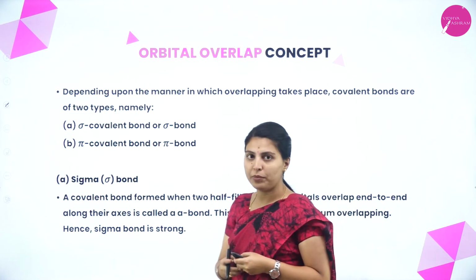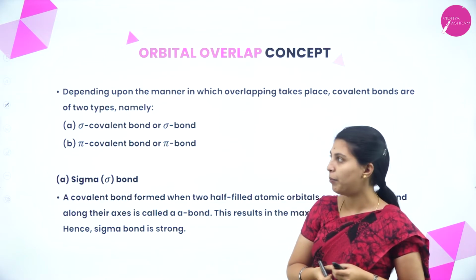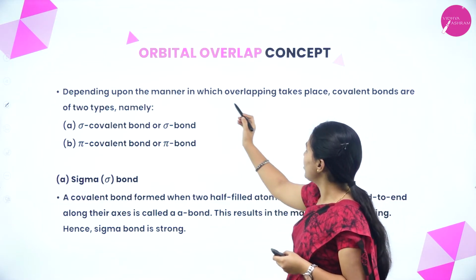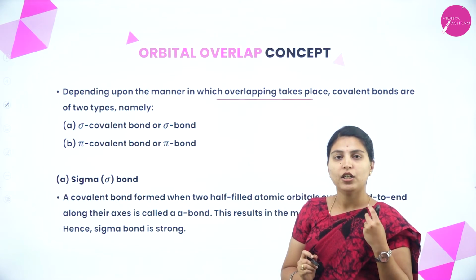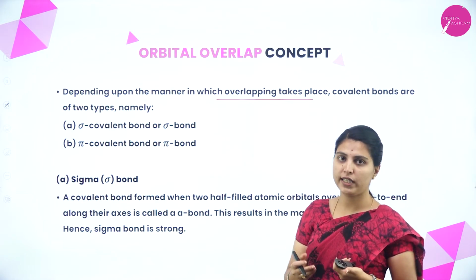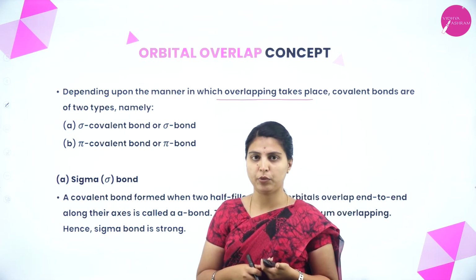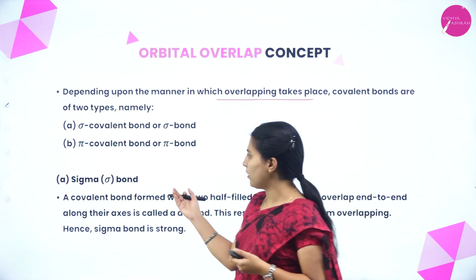In the orbital overlap theory, there are two types of covalent bond, depending upon the manner in which the overlap takes place. There are two types of covalent bond, that is sigma bond and pi bond, or you can call them sigma covalent bond or pi covalent bond. It will be based on the overlapping manner. So first we'll see what is sigma bond.